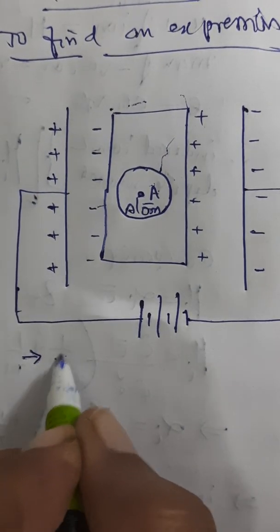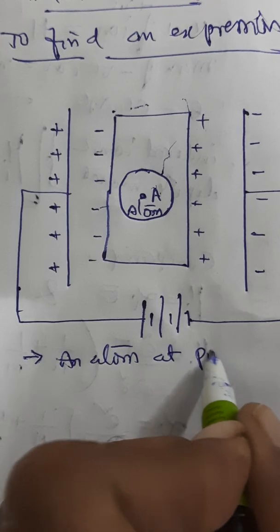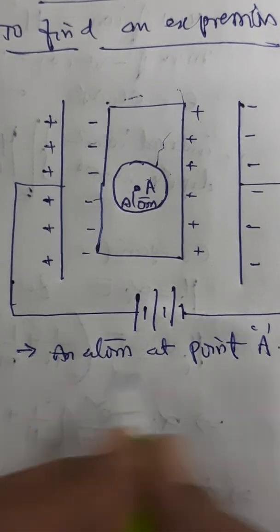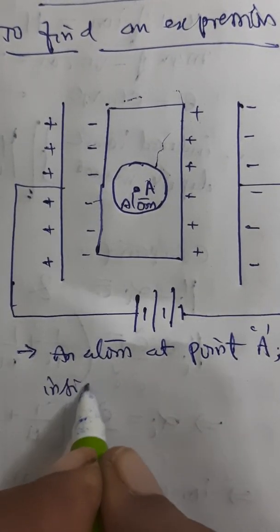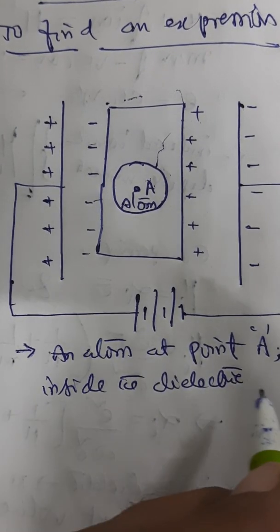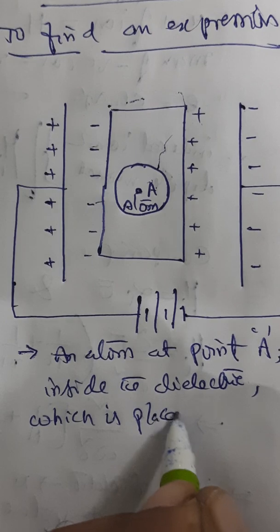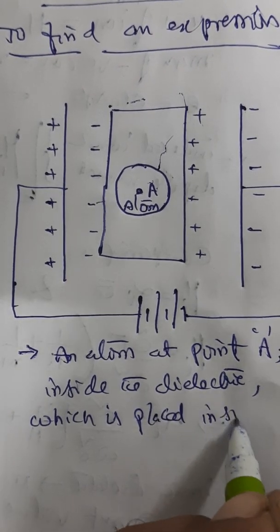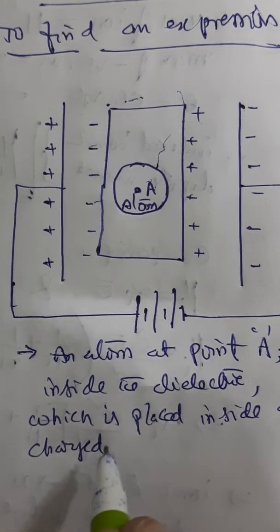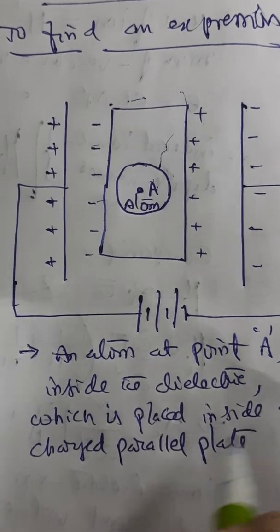We are considering an atom at point A. Where is it? It is inside the dielectric. Where is the dielectric placed? It is placed inside a charged parallel plate capacitor.